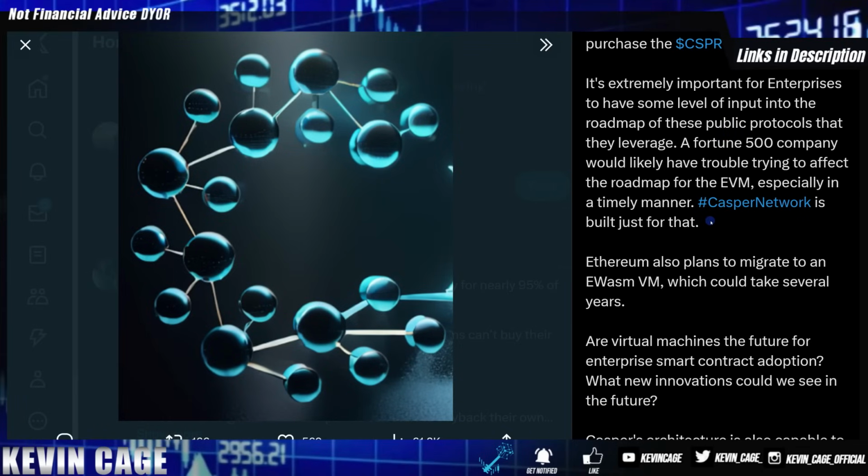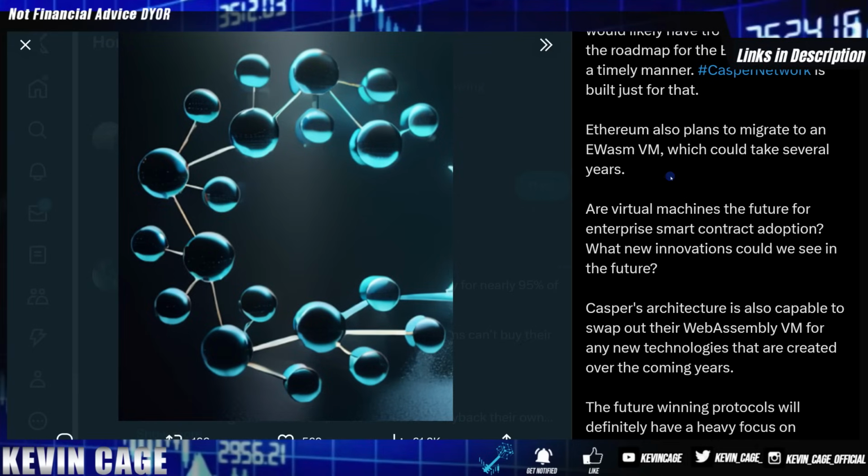And if they did, good luck in getting that done in a timely manner. And Ethereum is planning to migrate to eWASM for their virtual machine. And I think Ethereum is here to stay. It has so much adoption, dev tools, DeFi ecosystem with total value locked, but I just think it's slow at this point. And these migrations for one of the world's biggest decentralized networks for Ethereum takes a lot of time.